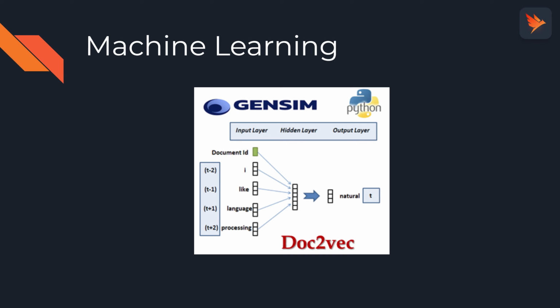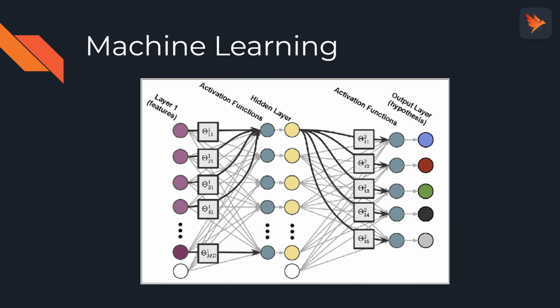For our machine learning model, we take all our tweets and pre-process them by selecting all the English tweets, removing all the stop words, and summarizing them. We then feed the new tweet into a Doc2Vec, which will transform a tweet into a vector, and similar vectors have similar meanings.